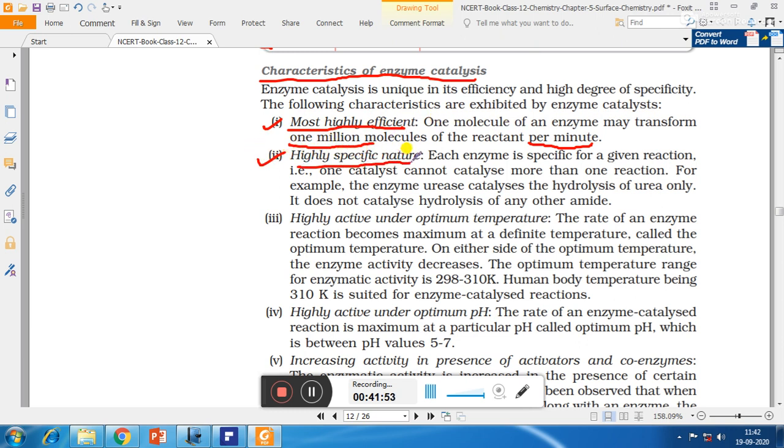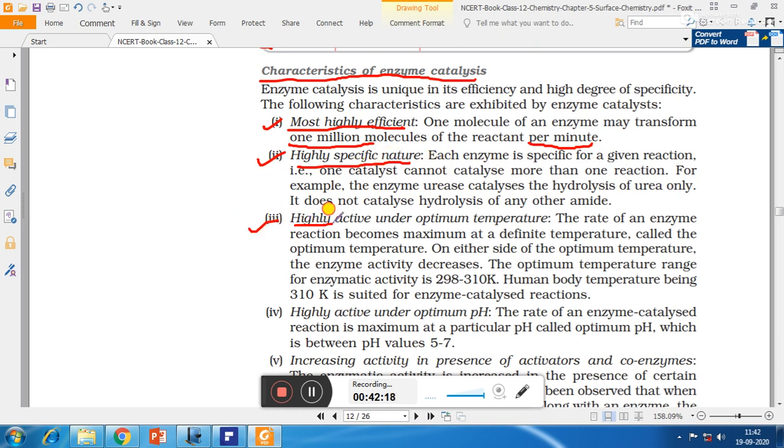Number 2, highly specific in nature. Each enzyme is specific for a given reaction. That is, one catalyst cannot catalyze more than one reaction. For example, the enzyme urease catalyzes the hydrolysis of urea only, but it cannot be used to catalyze hydrolysis of any other amide. So enzymes are specific for the particular reaction.